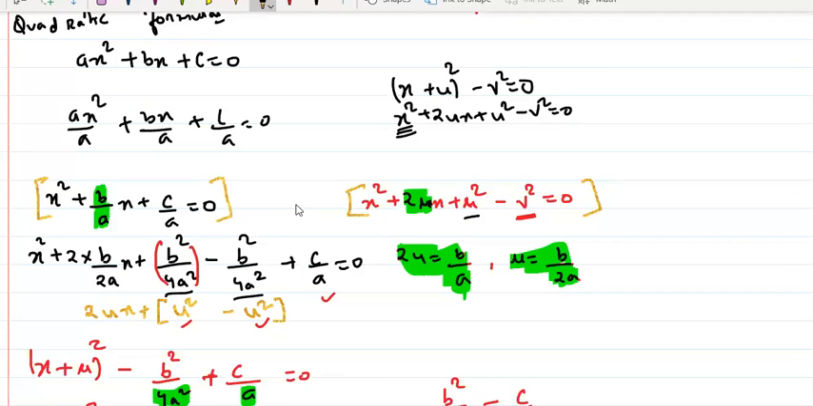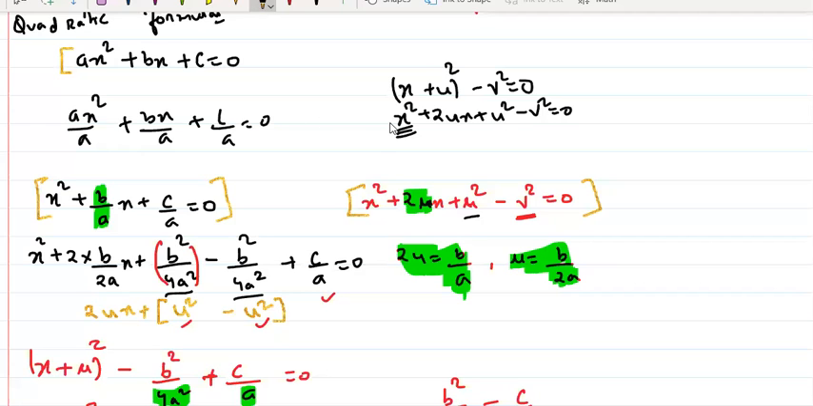Now when we talk about the formula, I can use that concept, I can generalize this. And how can we generalize this? I'm having this general equation, ax square plus bx plus c is equal to 0. I want to convert this into x plus u whole square minus v square is equal to 0. So x plus u whole square can be written as x square plus 2ux plus u square. Make sense? Now I have to just equate this with this.